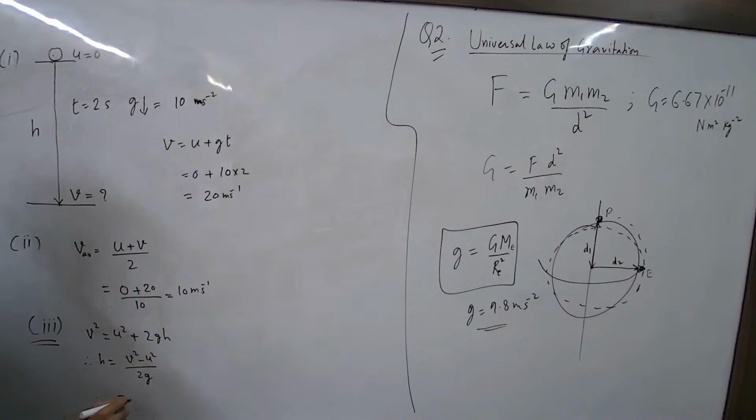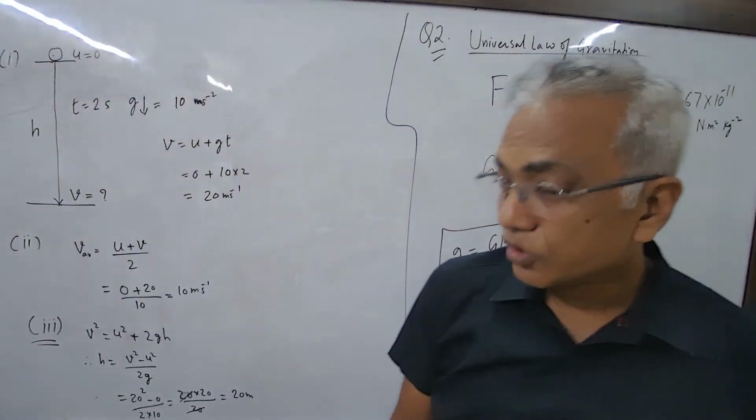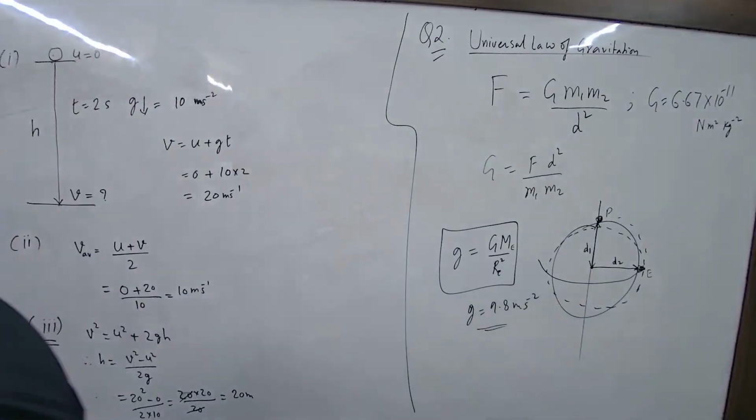V is 20, U is 0, divided by 2 into 10. So it is 20 into 20 divided by 20, so it's 20 meter. So you got the idea how to approach numericals in this chapter?